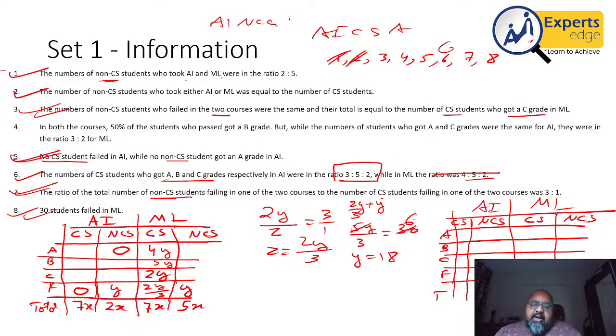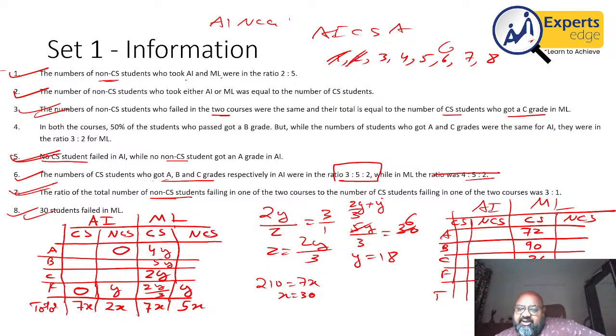Now I got the value of y as 18. So if I put in these numbers, 4y will be 72, 5y will be 90, 2y will be 36, 2y by 3 will be 12. Should equal 7x. So if we add these numbers, 72 and 30 is 100, 90 and 10 is 100, so 210. So the total number of CS students in ML is 210, which should be equal to 7x. So x comes out to 30.